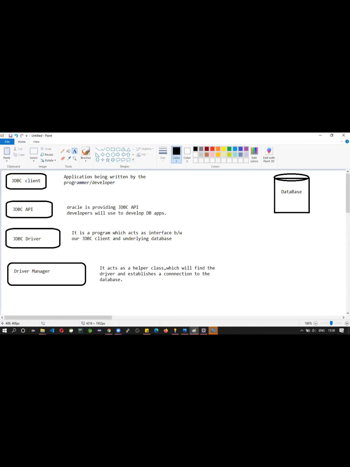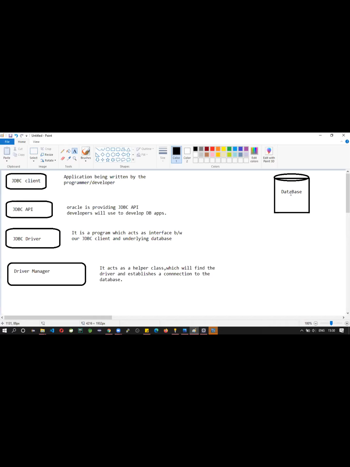అంటే ఒక డ్రైవర్ ఉండదా, ఇంకా మల్టిపుల్ డ్రైవర్స్ ఉంటాయా? Yes, you can see different types of drivers: MySQL driver, Oracle driver. Each database may have different types of driver. This driver will act as a translator which will convert our Java commands to the database understanding instructions.